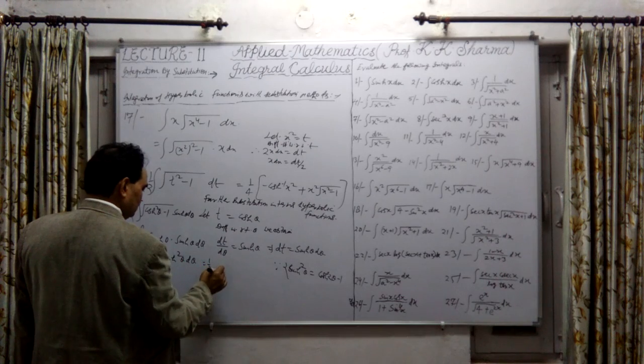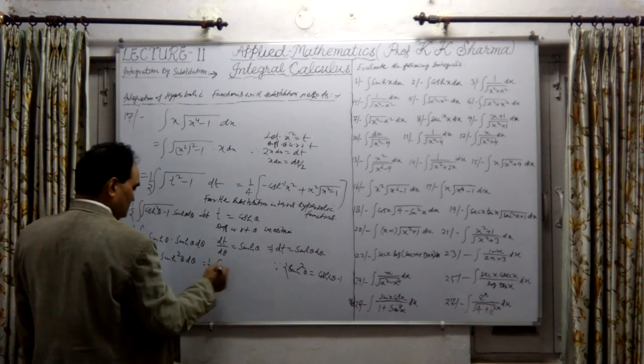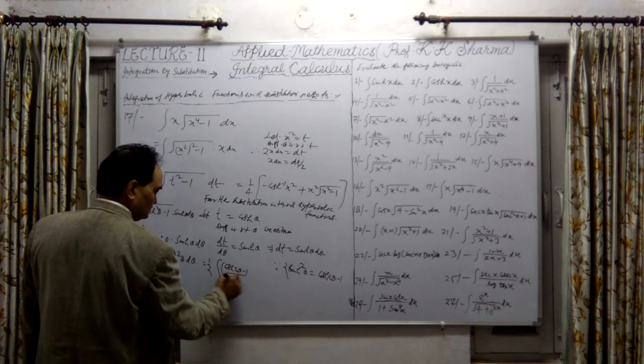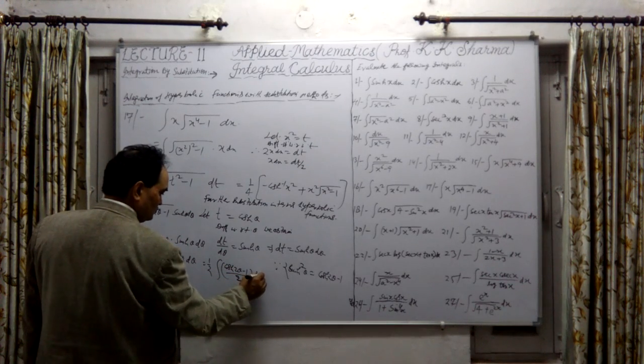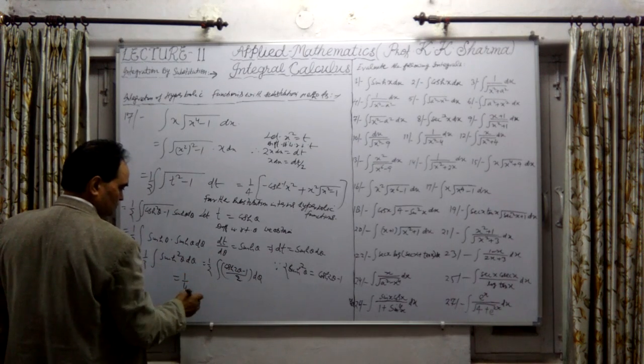Let me substitute here. So this is 1/2 already, and sinh square theta means cosh 2 theta minus 1 upon 2. This 1/2 has come out, it will be 1/4.